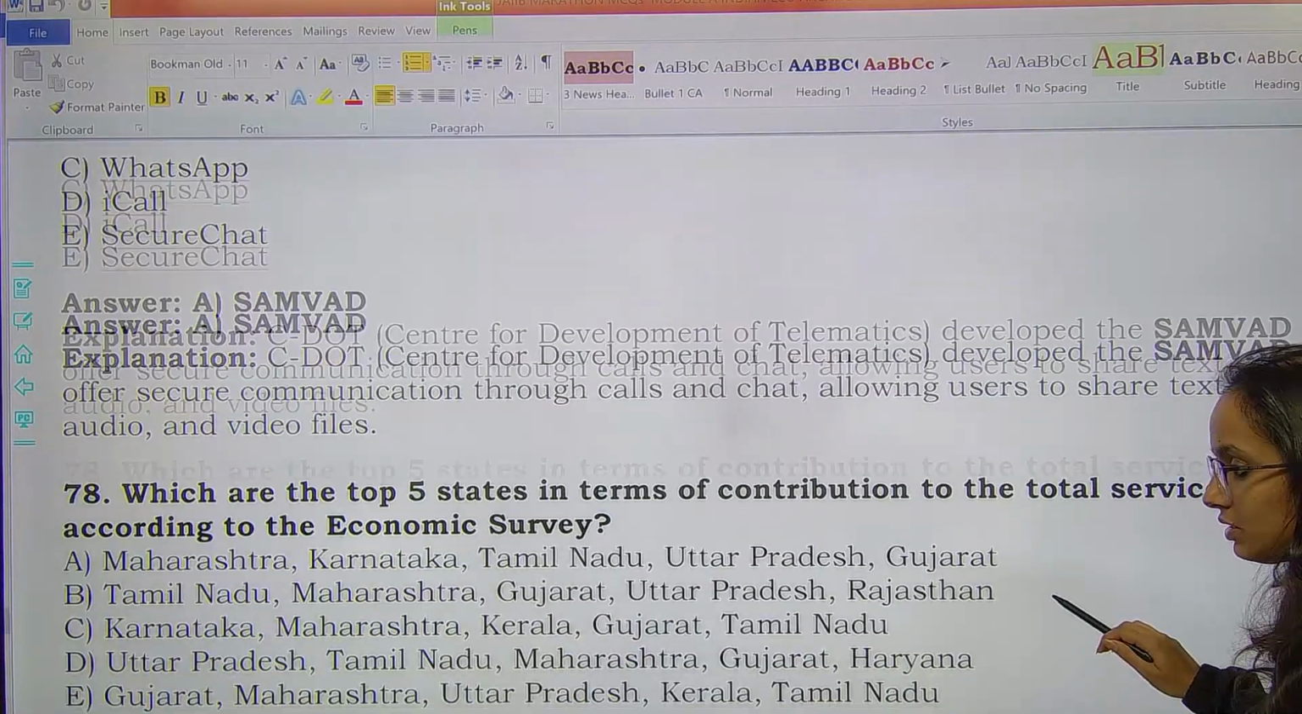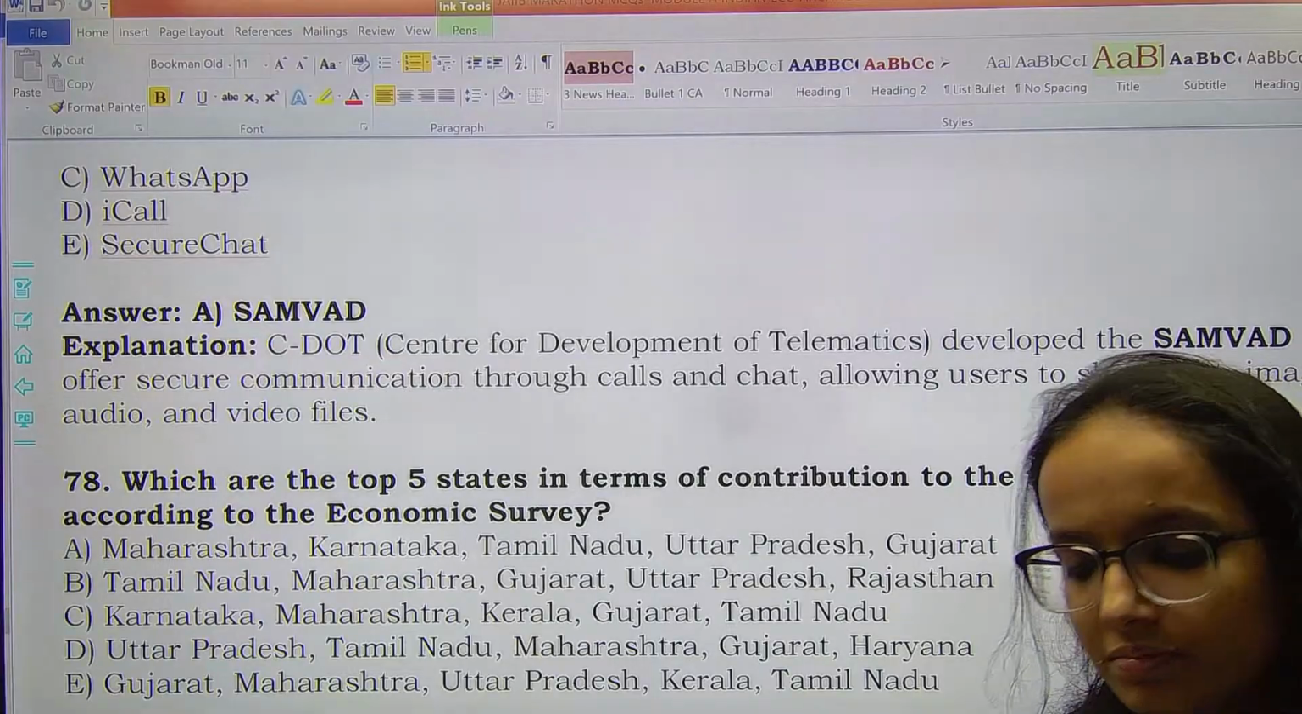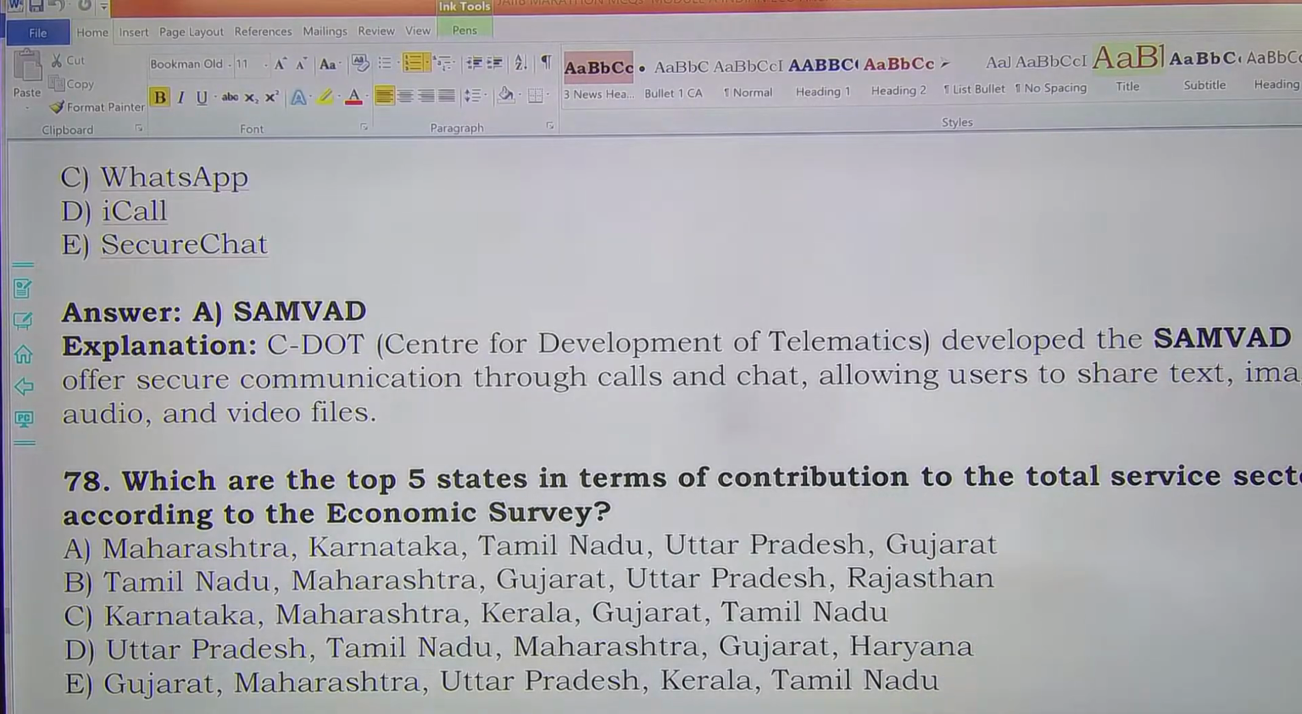Next question, which are the top 5 states in terms of contribution to the total service sector GSVA according to the economic survey? Top 5 states.